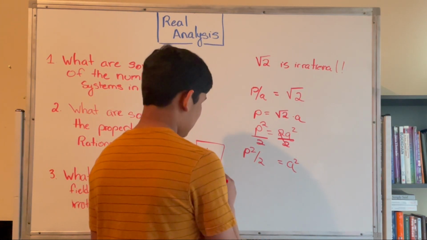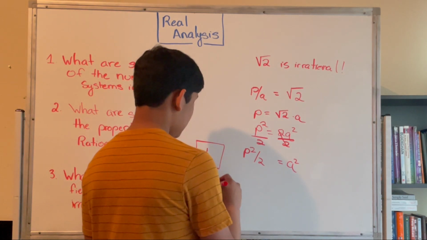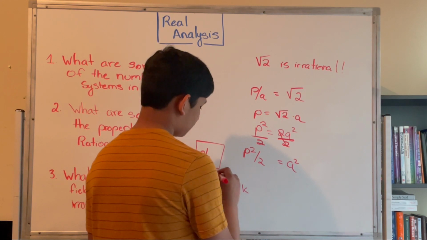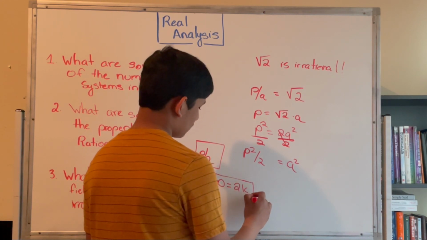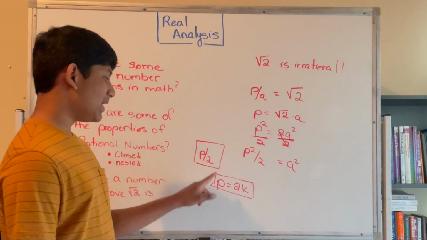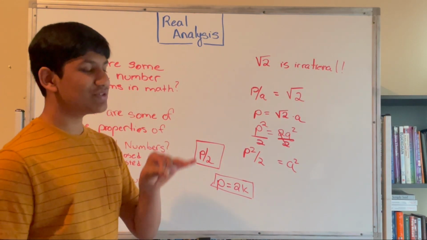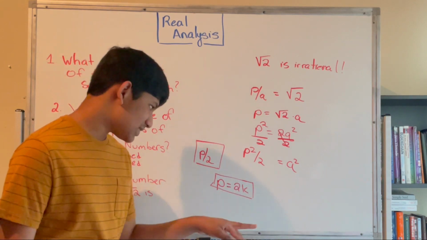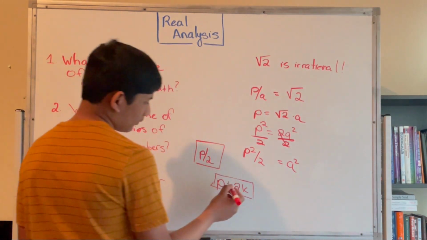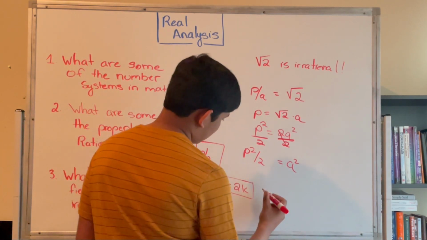We're going to state that P is equal to 2K. Now this is valid because we know that 2 divides P, which means that 2 times K is equal to P. So what we do is we just plug this in.